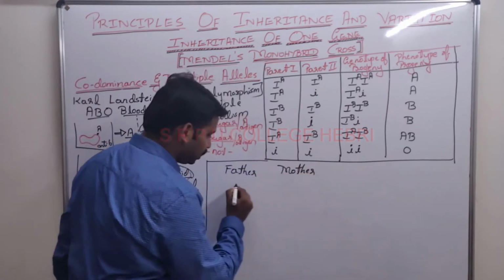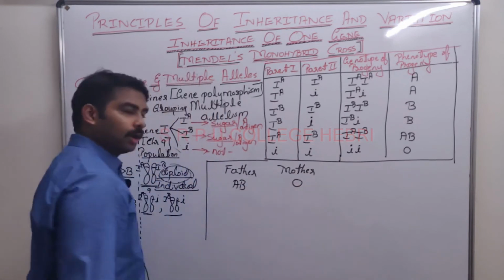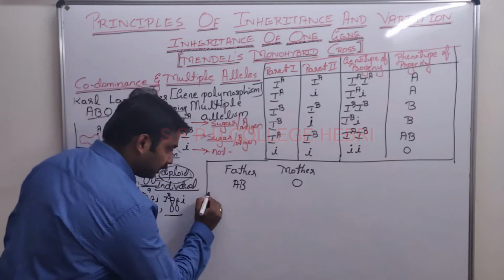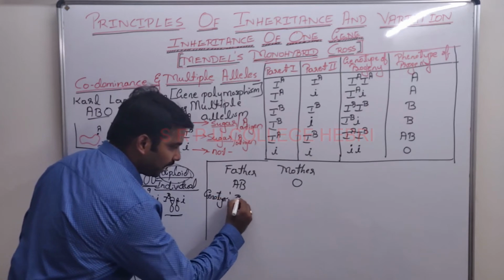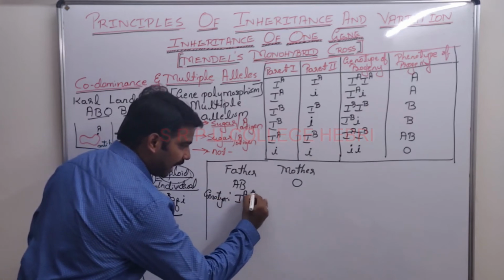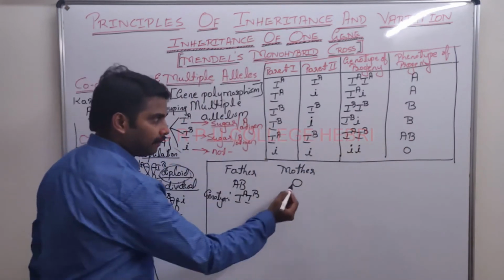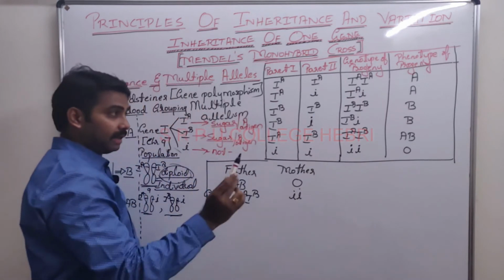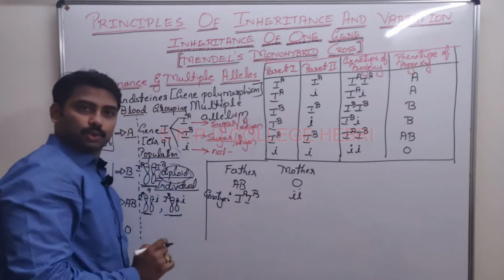Father is with which blood group? AB blood group. Mother is with O blood group. Now can you write the genotype of these two? What is the genotype? IA, IB. When it is said AB blood group, what is the genotype? IA, IB. When it is said O blood group, what is the genotype? Small i. Is any other alternative possible? No, only these two.